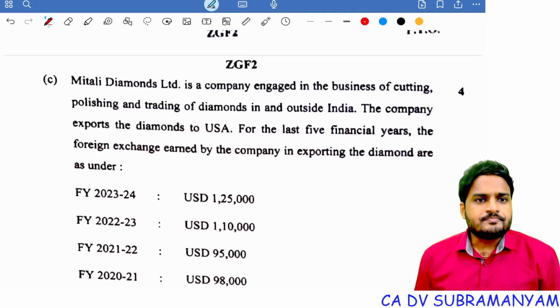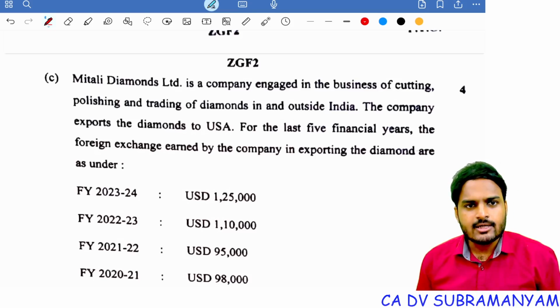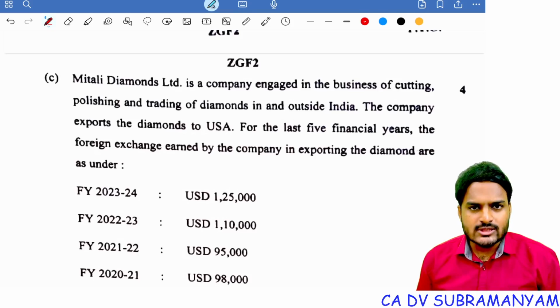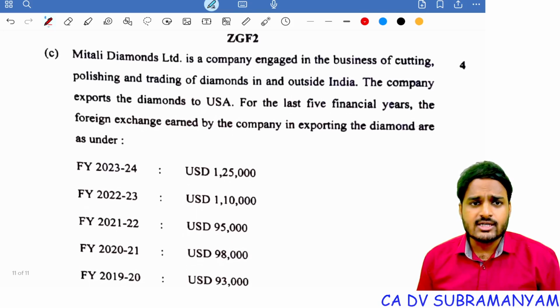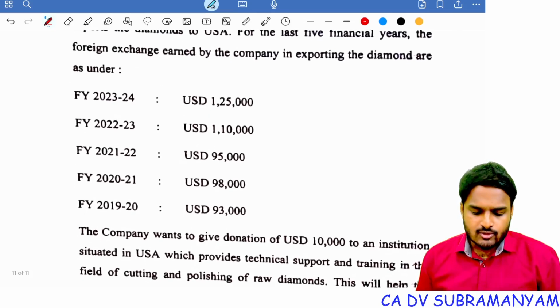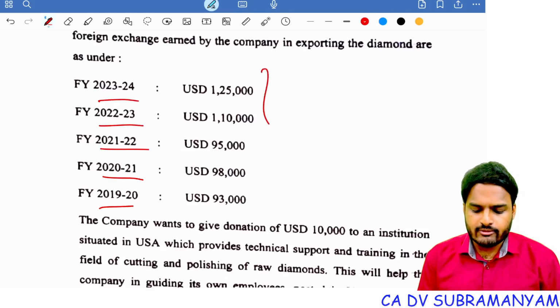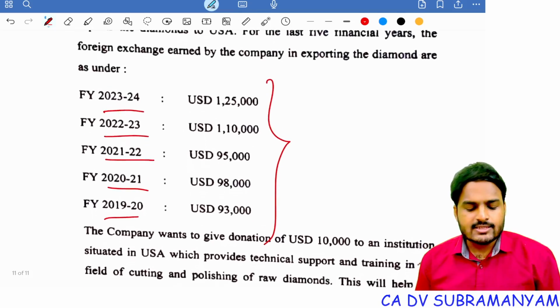Last question. Mithali Diamonds Limited is a company engaged in the business of cutting, polishing and trading of diamonds in and outside India. The company exports the diamonds to USA. For the last 5 financial years, the foreign exchange earned by the company in exporting the diamonds are as under: 23, 24, 22, 23, 21, 22, 20, 21. Yes, they have given foreign exchange earnings.